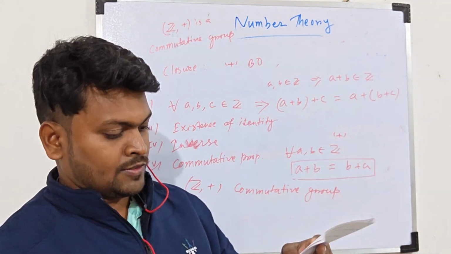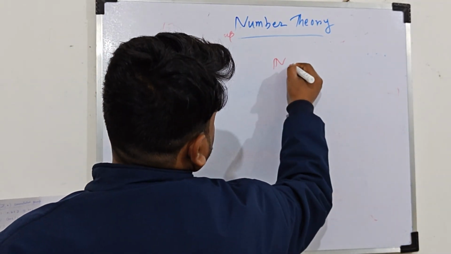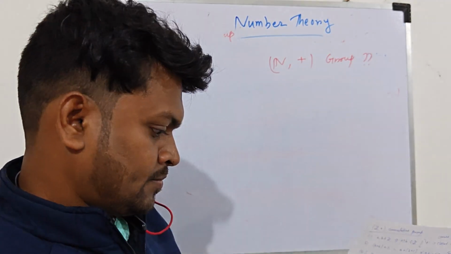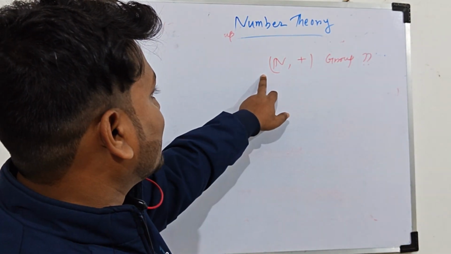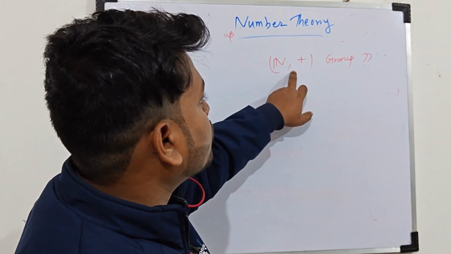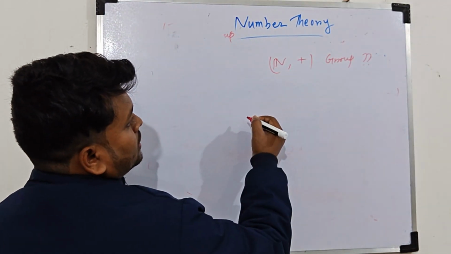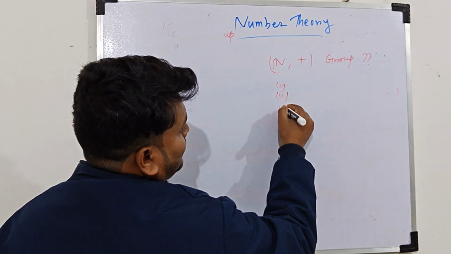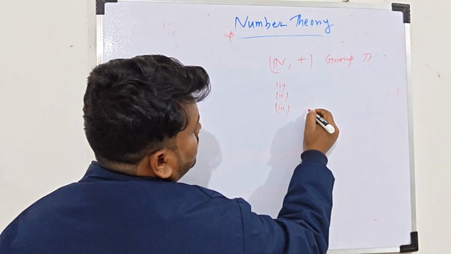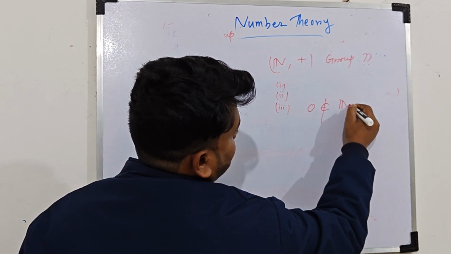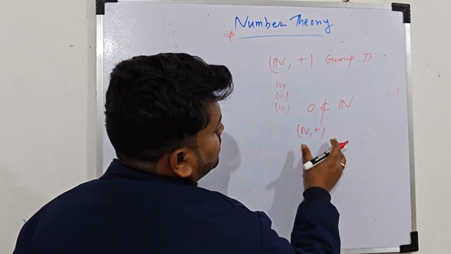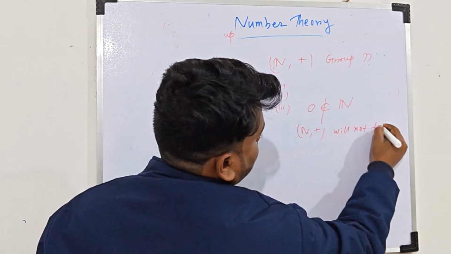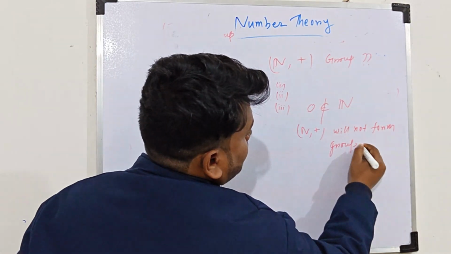Now will N form a group with respect to addition? First property closure will hold, second property associativity will hold, but the identity element with respect to addition is 0, but 0 does not belong to N. That's why N with respect to addition will not form a group.